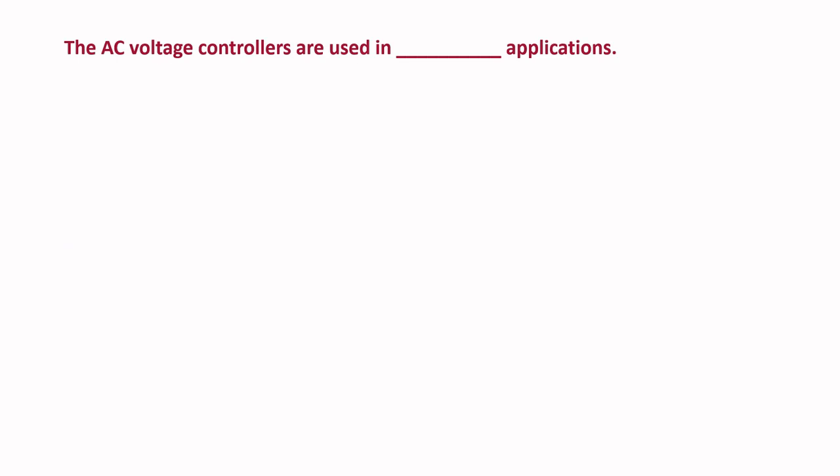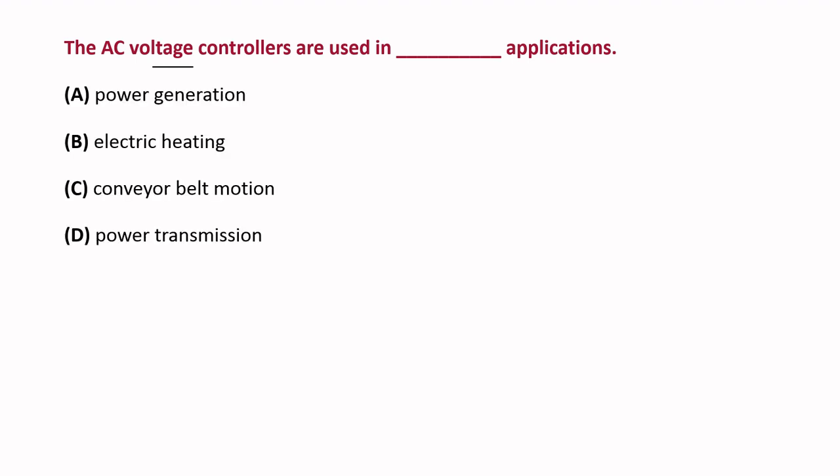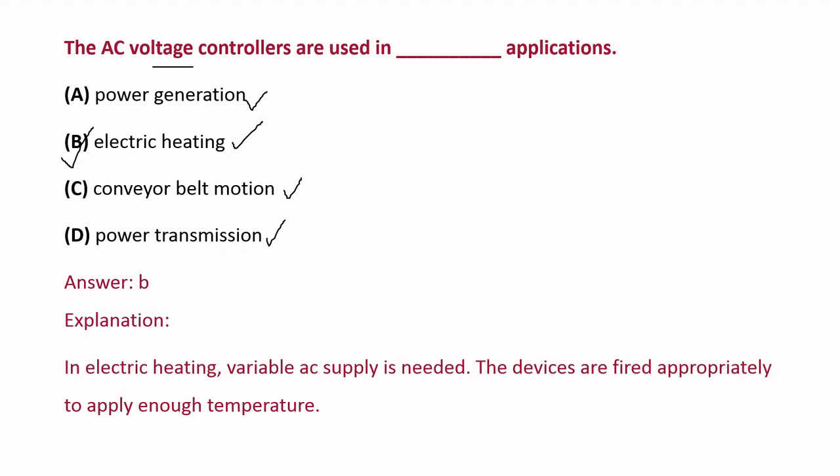Coming to the next bit, the AC voltage controllers are used in dash applications. Options are power generation, electric heating, conveyor belt motion, power transmission. Here option B is the right answer. Why? Because electric heating requires the variable AC voltage. This variable AC voltage is obtained by using the AC voltage controllers. So the major application of AC voltage controller in the given options is electric heating. So option B is the right answer. And these are some of the MCQs on the above topics.